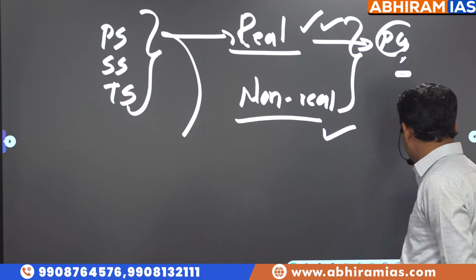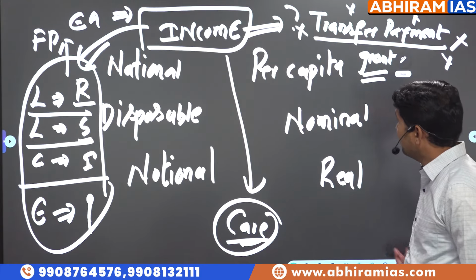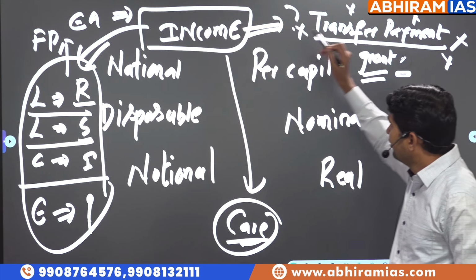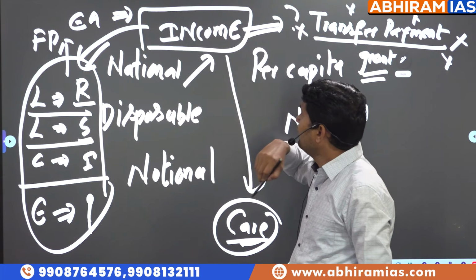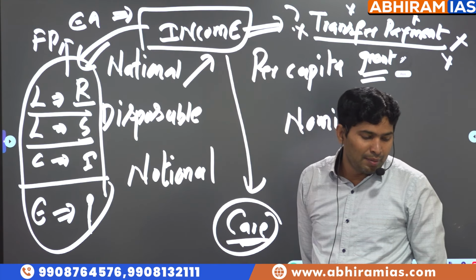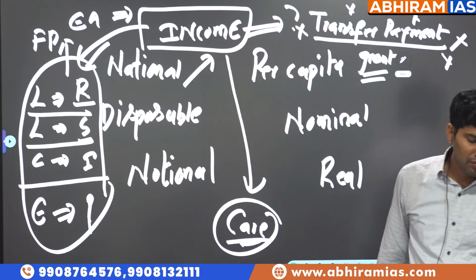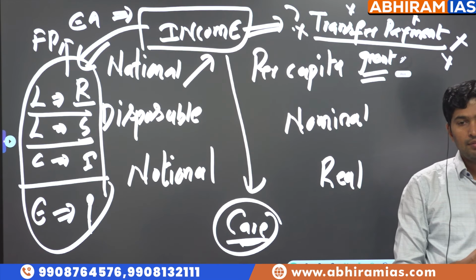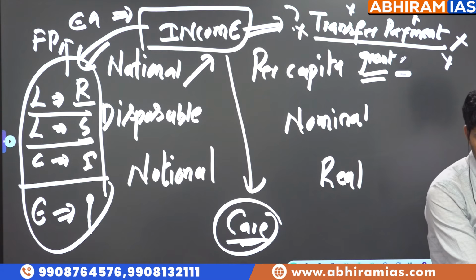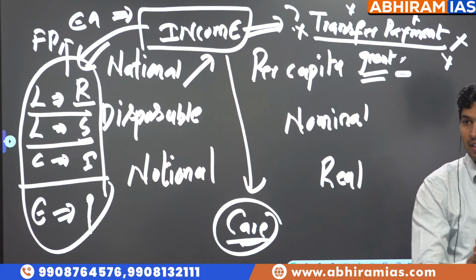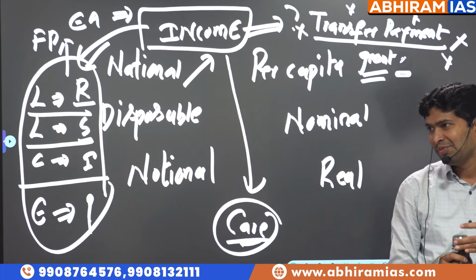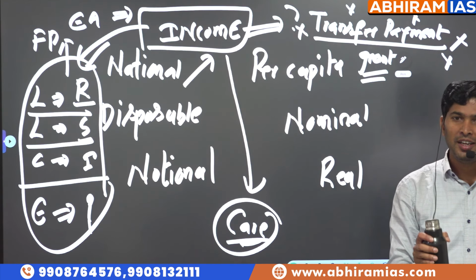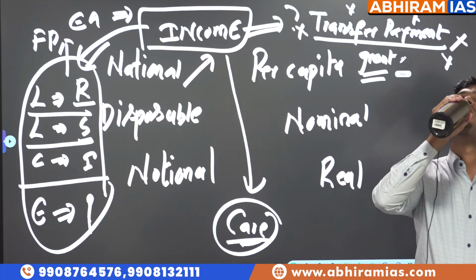Very simple concept. If you know the income concept, what is national income? Take your own family. When you say income of the family, how many members are earning in the family? Your family only, not your neighbor's family. How many are earning in the family, dear? 1 or 2? How many are dependent in the population?